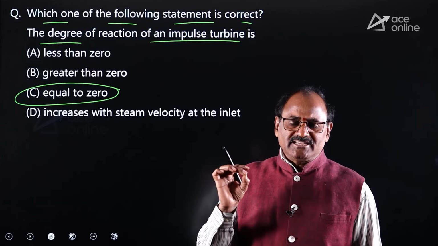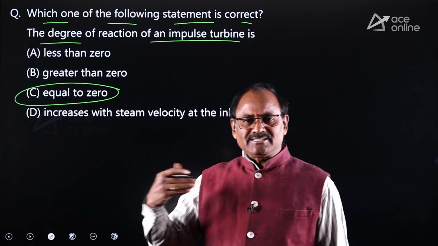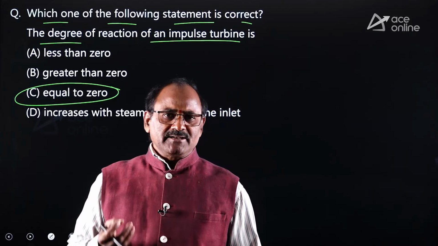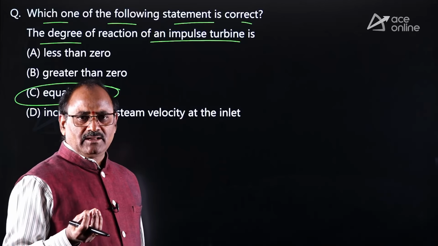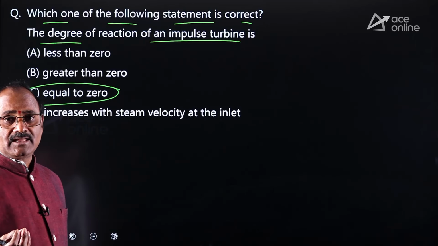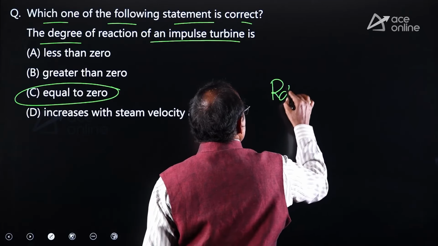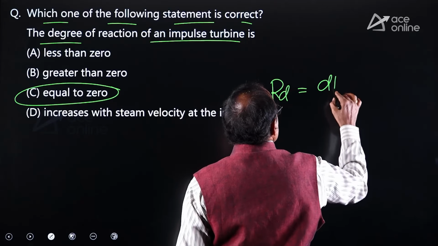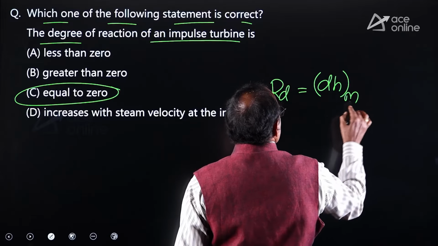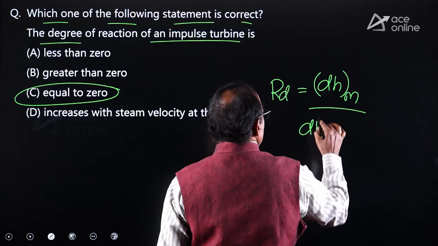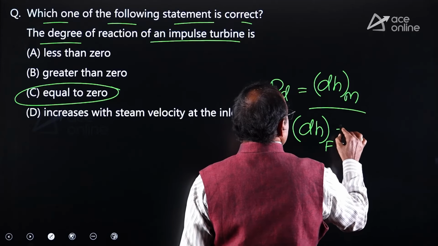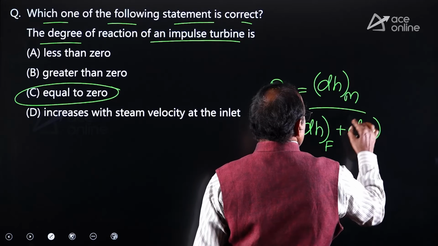Since the pressure of the steam remains constant while the steam is expanding over the impulse turbine blades, like a De Laval turbine, there is no change in enthalpy. The degree of reaction R_D equals the enthalpy drop in the moving blade divided by the enthalpy drop in the fixed blade plus the enthalpy drop in the moving blade.